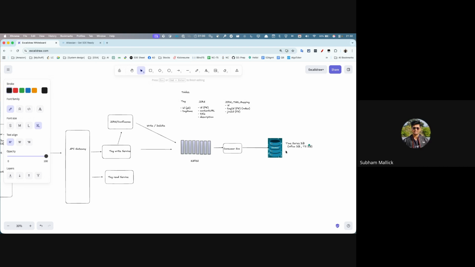Why a time series database? I mean, we don't have any use case, right? Correct. So basically, our use case is to populate the top K. Whenever a tag comes in, I search for that tag and update an entry saying this is the summation.